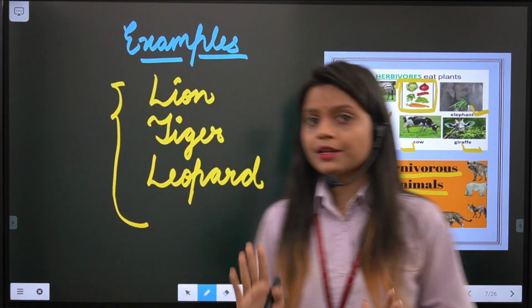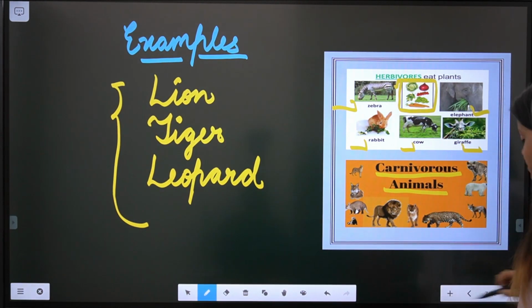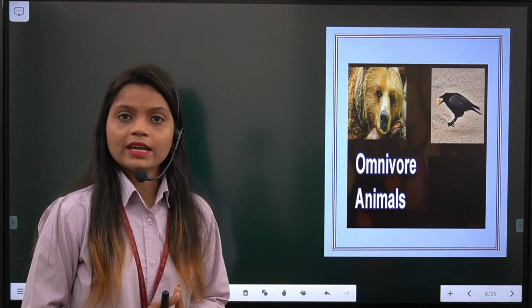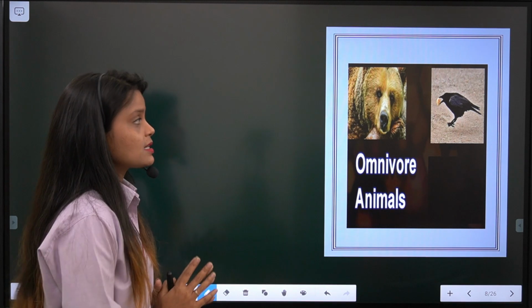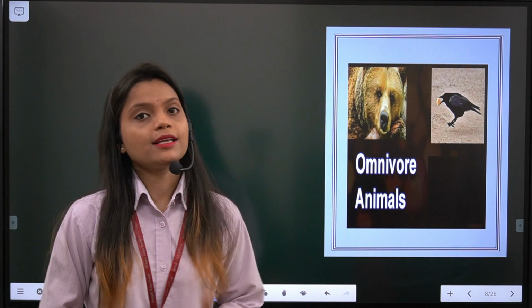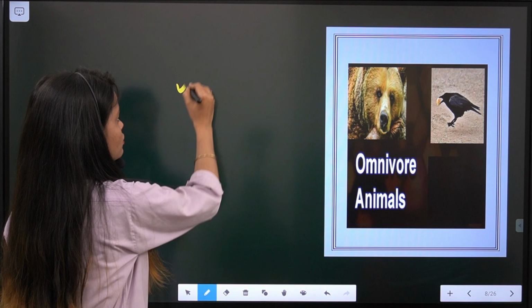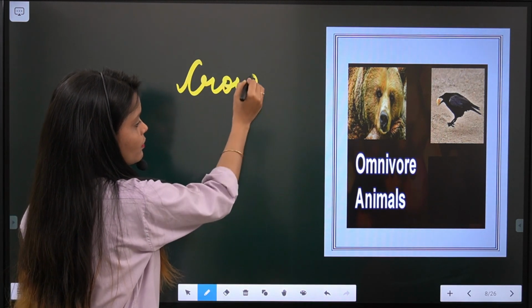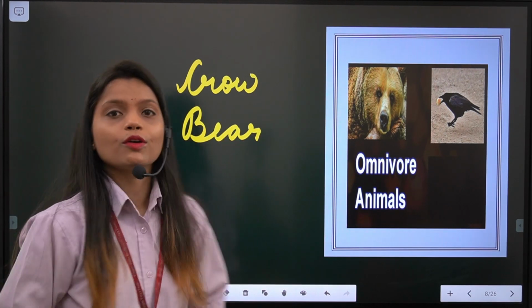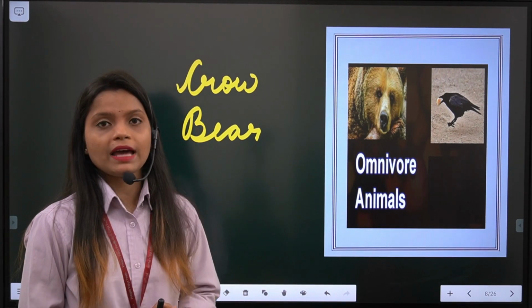So I think you all understood the herbivore and carnivorous animals very well. Now let's come to the omnivorous animal. What are omnivorous animal? Already we discussed the animals which eat both plants as well as flesh of other animals. You can see examples also like crow, bear, and so many different types of animals. They are omnivorous animal.